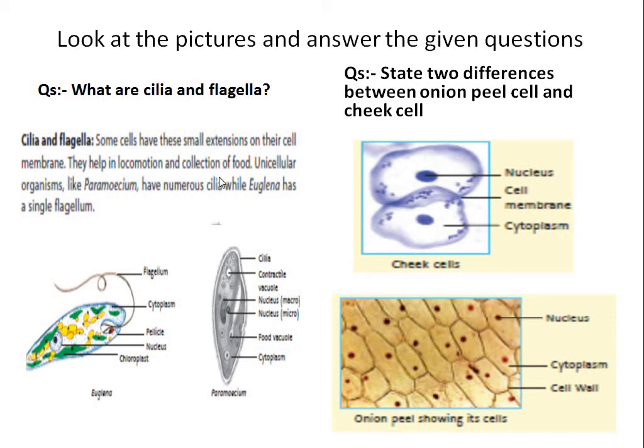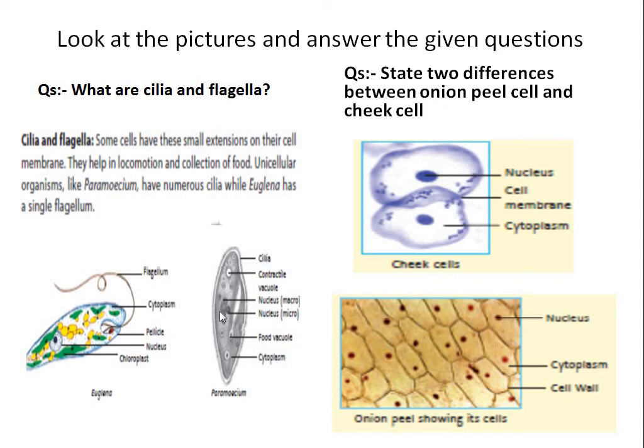So the functions of cilia and flagella, or cell extensions, are locomotion and collection of food. Locomotion means movement, moving from one place to another. Paramecium has numerous cilia, many in number.